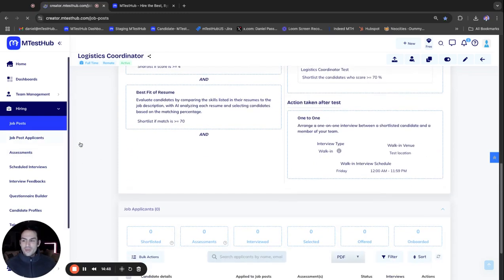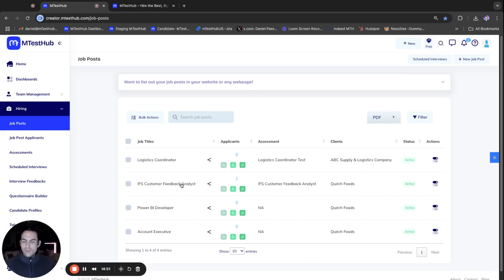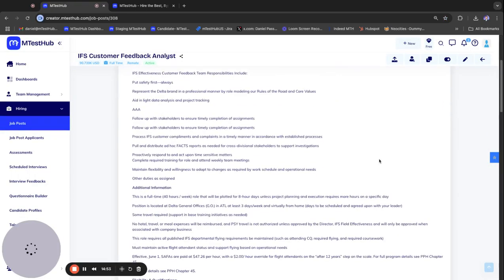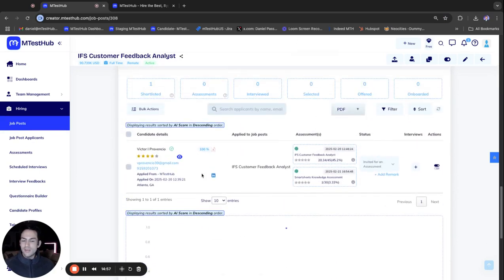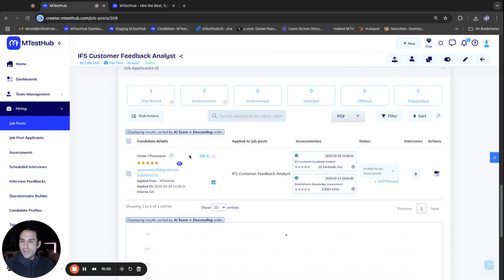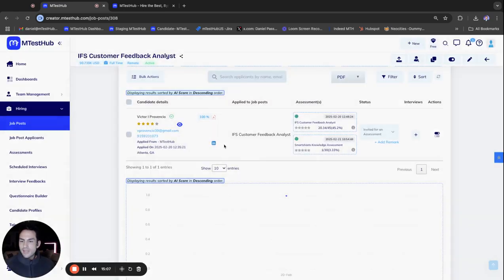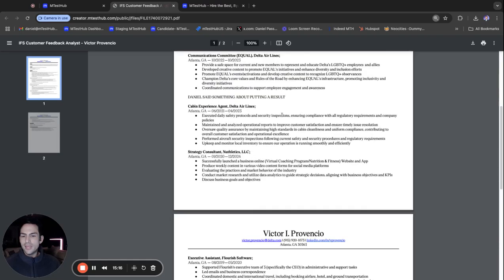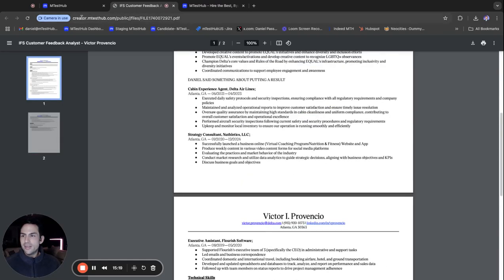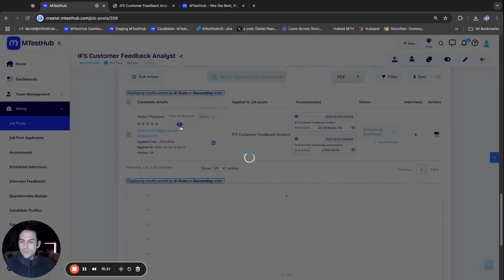Now, I'm going to show you an example of a job that we opened and someone applied to recently with this test dummy account, so it can show you how it looks in the ATS system. This one had 2 assessments tied to it. This candidate applied for a feedback analyst role. The AI remark saves recruiters so much time. Instead of having to read the resume and actually go through it and understand it, the AI will actually